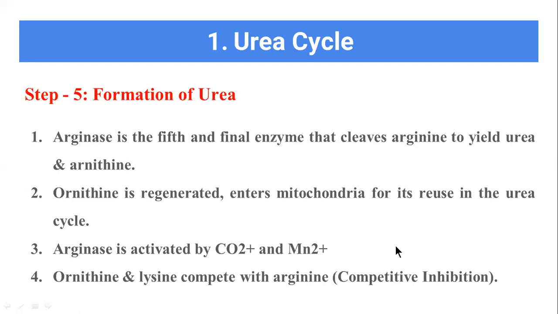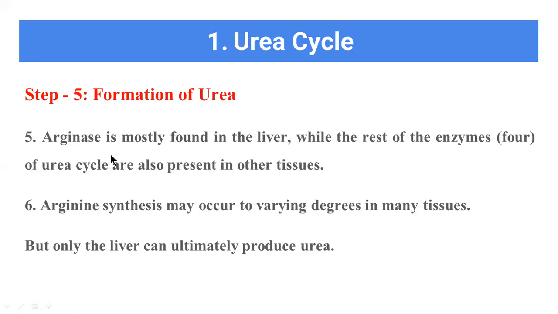Now finally, what we are going to see about this arginase: where is this arginase present? This arginase is mostly found in the liver. All the other enzymes are present in the other tissues. So we have 5 enzymes, and of the 5 enzymes only one is present in the liver, and that enzyme is called arginase. All the other 4 enzymes are present in the tissues.